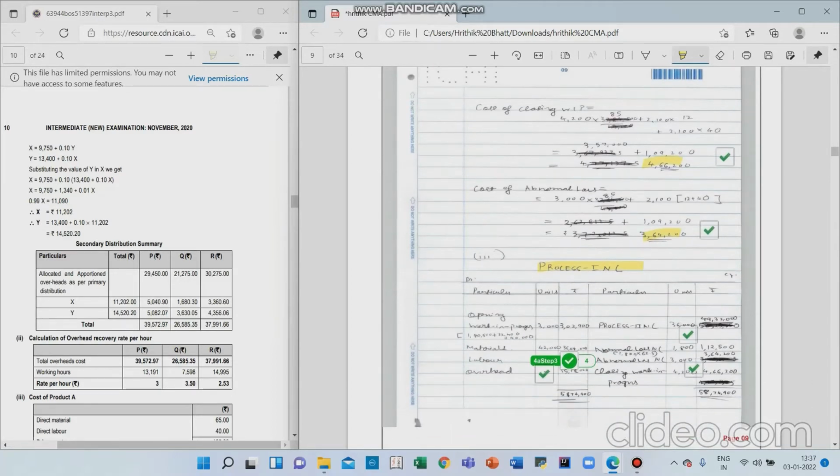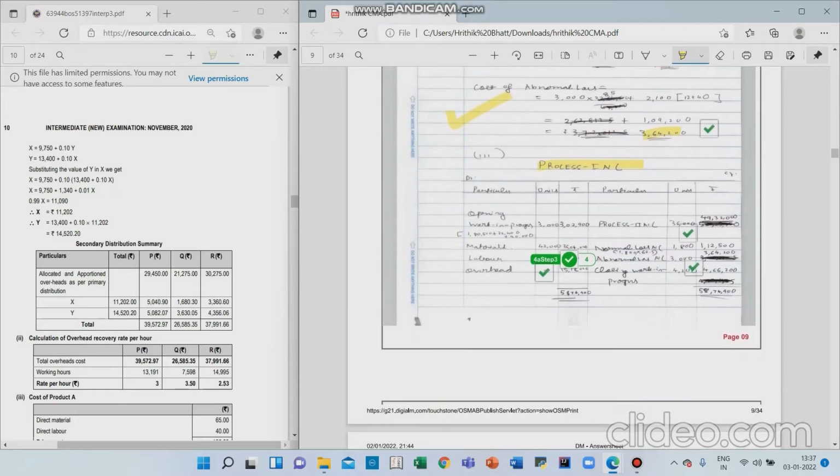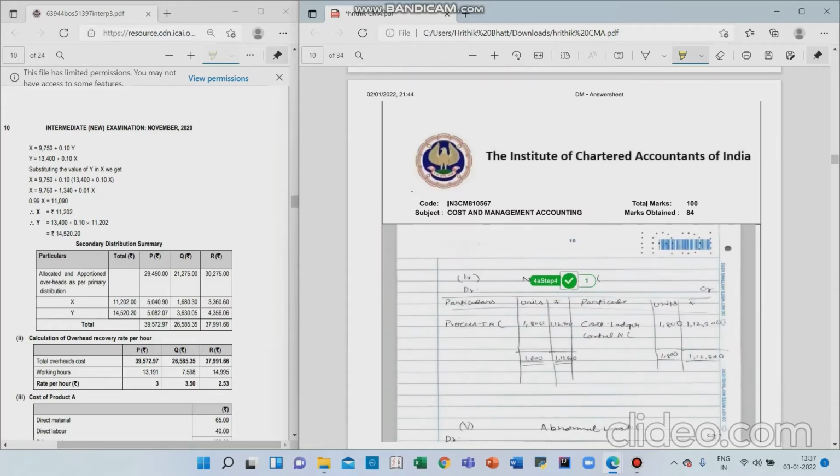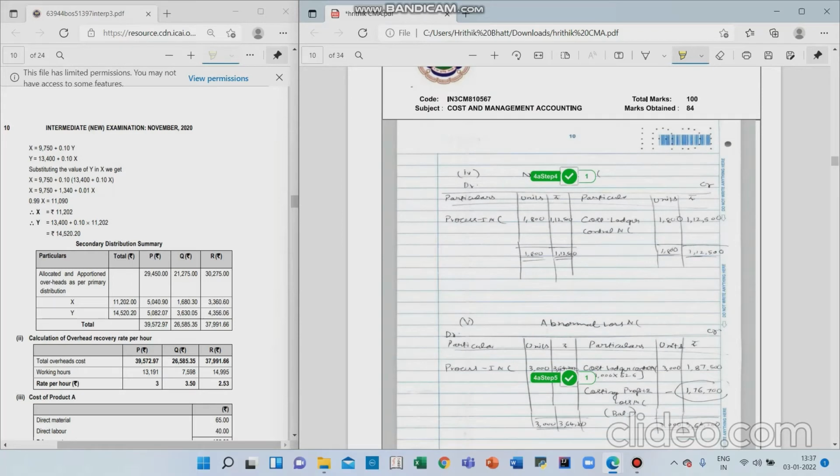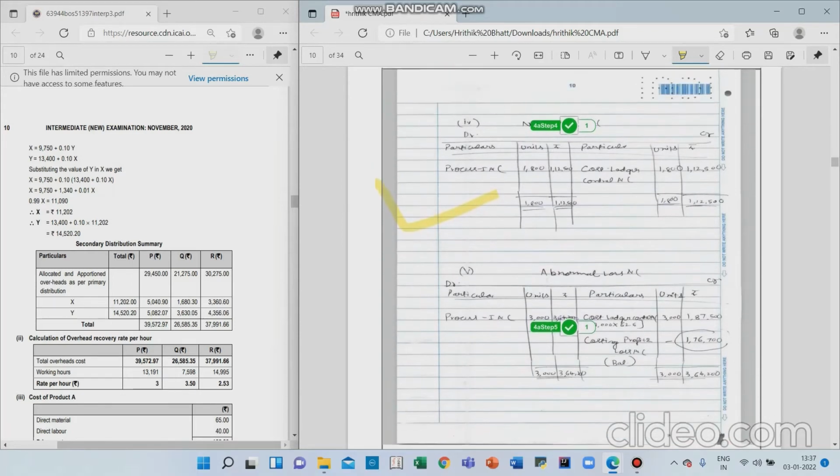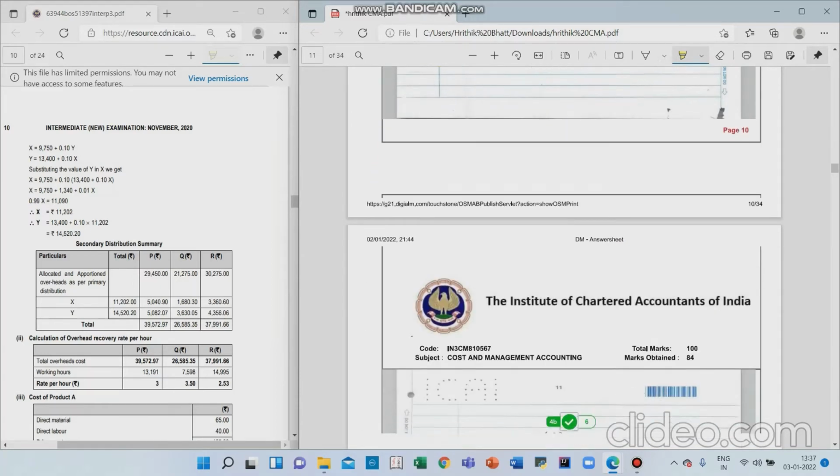Again, marks for cost of closing WIP, yes, it is expected that it will be marked. Abnormal loss also has marks. And finally the major chunk of marks were for the process account, for every item in the process account, because obviously whatever you have calculated above has to be put in the process account. So instead of giving marks earlier, they have given here only 4 marks. And then there is 1 mark for normal loss account, very important. Some people omit these accounts. So normal loss account, abnormal loss account, also 2 marks are there.